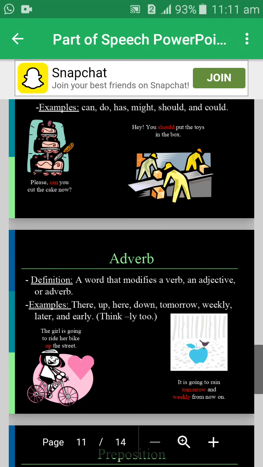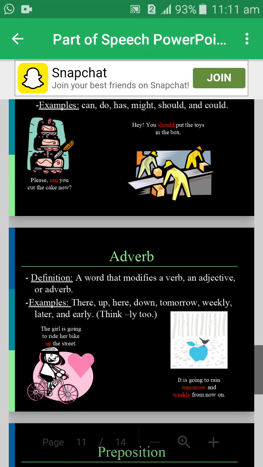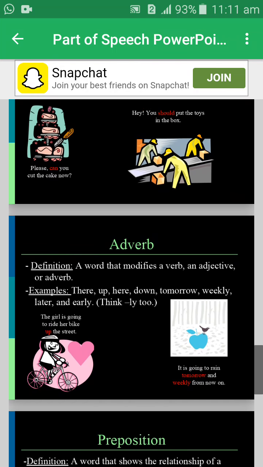Now, it's time for adverb. Definition of adverb: an adverb modifies a verb, an adjective or another adverb. Example: up, here, down, tomorrow, weekly, later, and early. The girl is riding her bike up the street. It is going to rain tomorrow and weekly from now on.